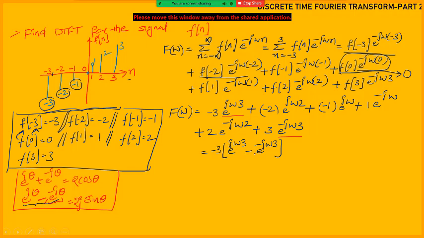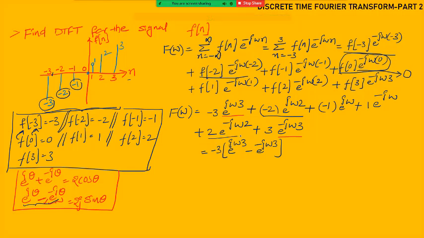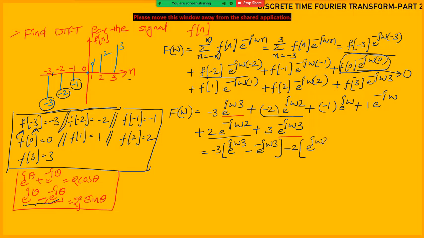Okay, now coming to the next one, that is minus 2 into e power j omega 2 and plus 2 into e power minus j omega 2. It is also the same thing. What we need to do now is take minus 2 as common from those two terms. So from the first one you will get e power j omega 2, and from the second term you will get minus e power minus j omega 2. Now it is looking like e power j theta minus e power minus j theta. So in place of this one also we can write 2j into sin theta, but theta is 2 omega here.